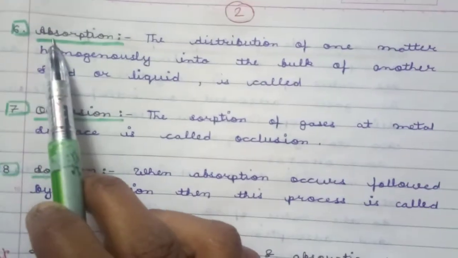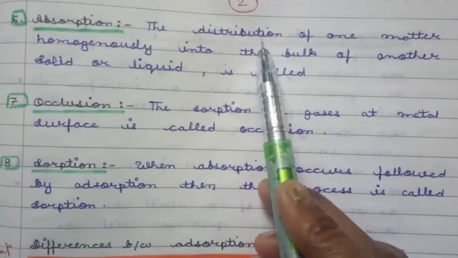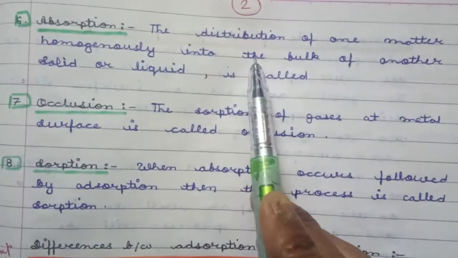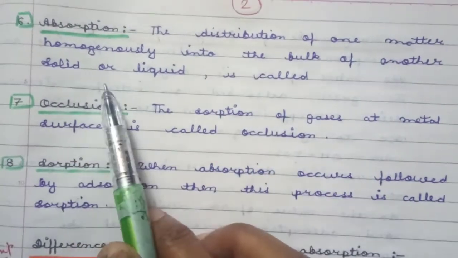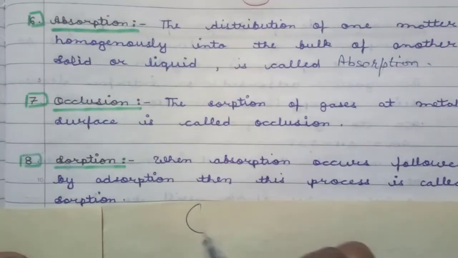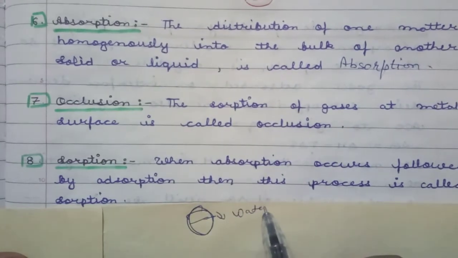Next word is absorption. Absorption means the distribution of one matter homogeneously into the bulk of another solid or liquid is called absorption. Suppose one sponge piece is taken and this sponge is dipped in water.